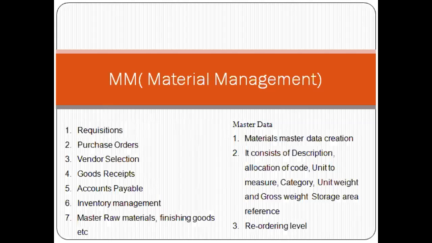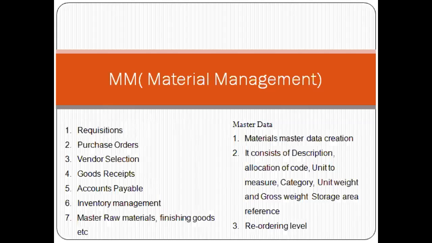When we collect the quotations, we compare the prices, the quality, the duration, the credit period, each and everything, across the number of quotations. Then we finalize and give the purchase orders by selecting the vendors. And then we go with the goods reception. Once the goods receipts are there, we check the quality, on what basis we gave the order, and whether it is the same material we received or not. That controlling we can do.